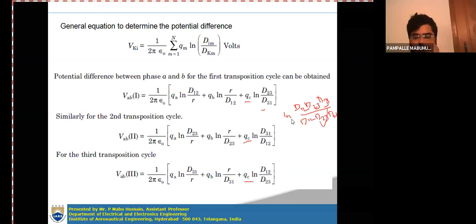So these two will get cancelled. So ln 1 you will get, and ln 1 is nothing but 0. So that term will be 0, and you will be having only QA and QB terms in the average. Okay, I think it is clear to everyone.